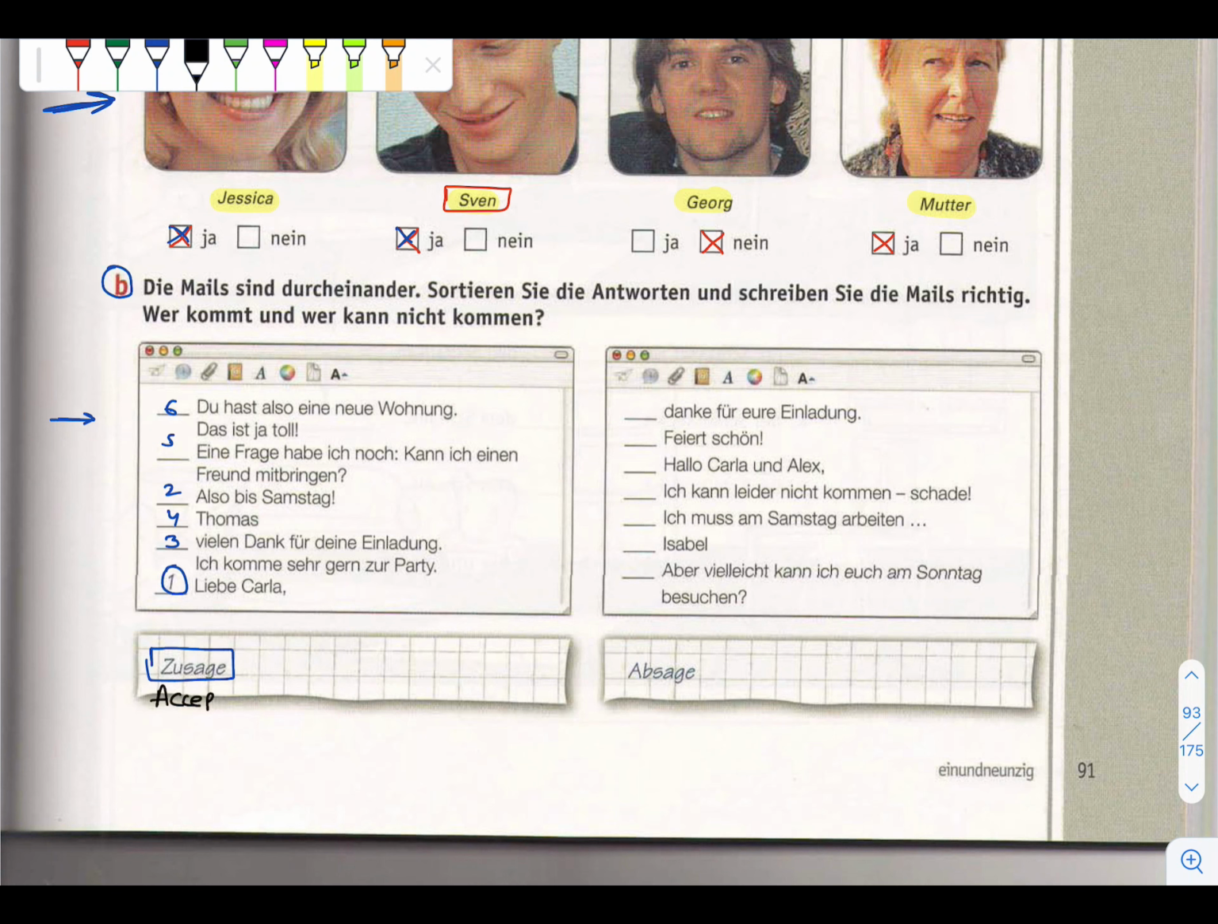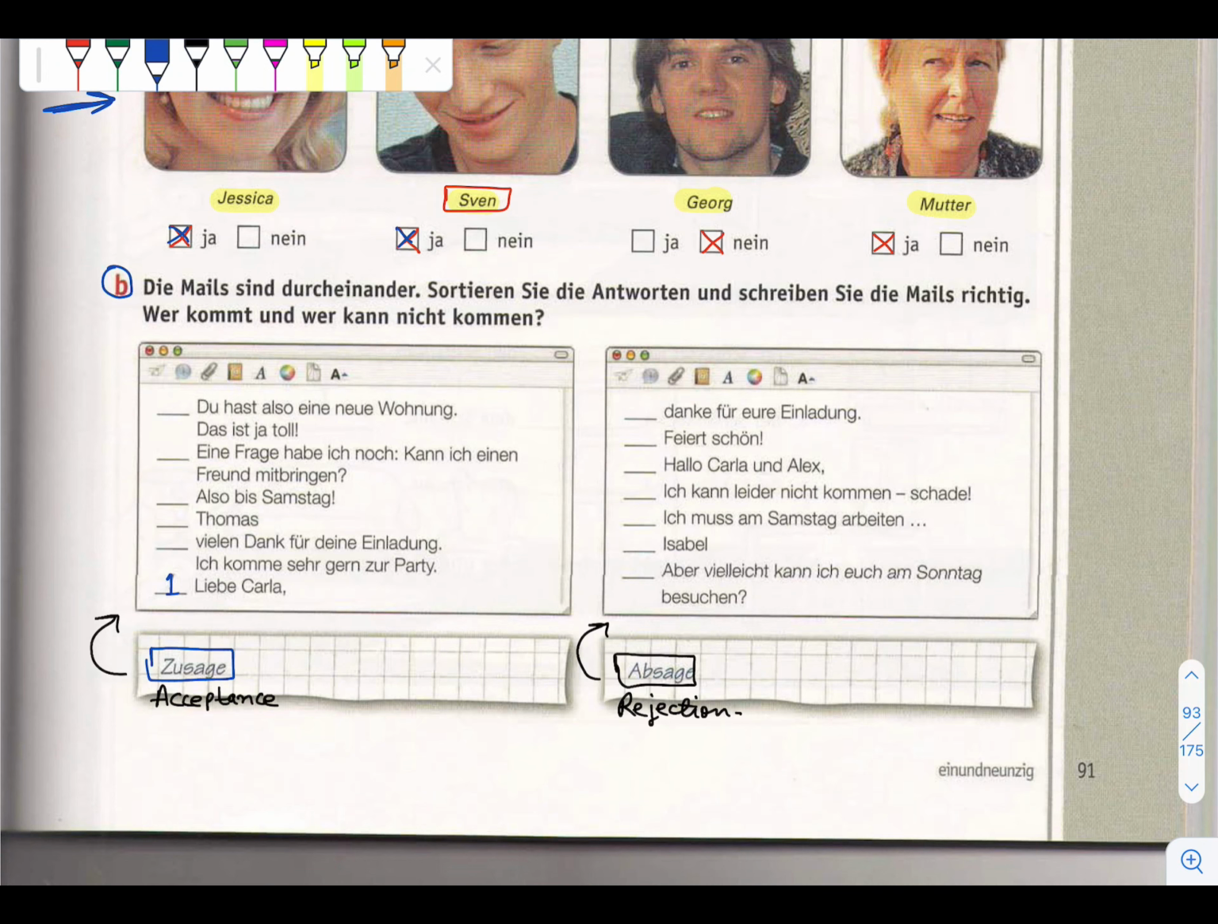Zusage means acceptance, and Absage means rejection. So you can note it down. It means this email is about acceptance and this one is about rejection. We will see now. Number 1 says this, Liebe Carla.